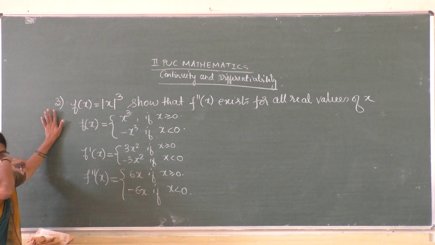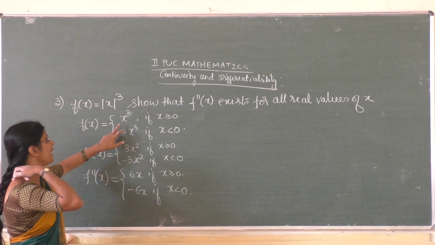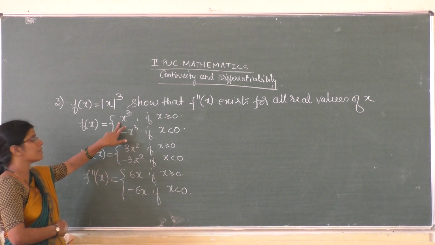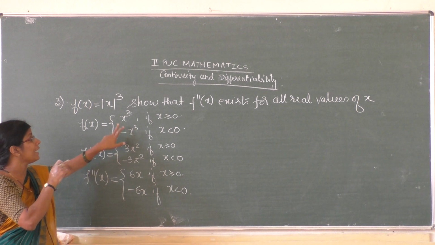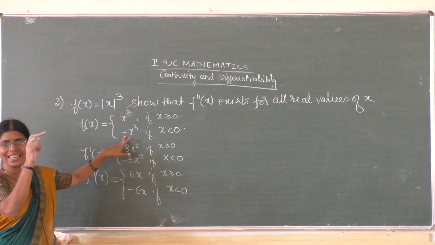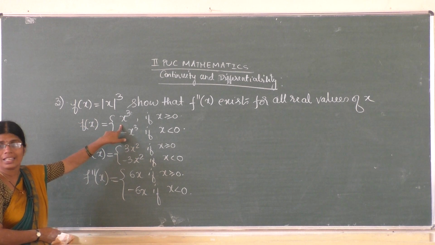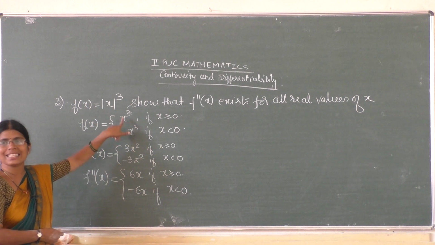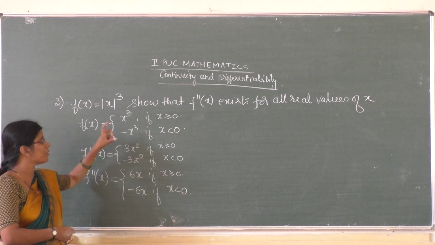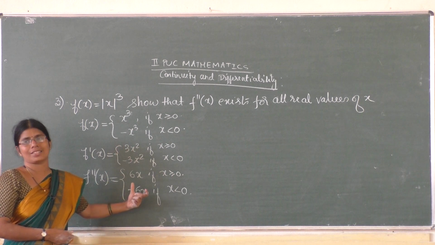This is one method of differentiation. Another way is to use the first principle definition, the left hand derivative and the right hand derivative. If you take the left hand derivative, when h tends to 0 minus, you get minus h cube by h. H and h cancel, there is h square, which is 0. When h tends to 0 plus, you get h cube by h, so h square, that also is 0. Both are equal to 0. After differentiating again, you get h square by h.